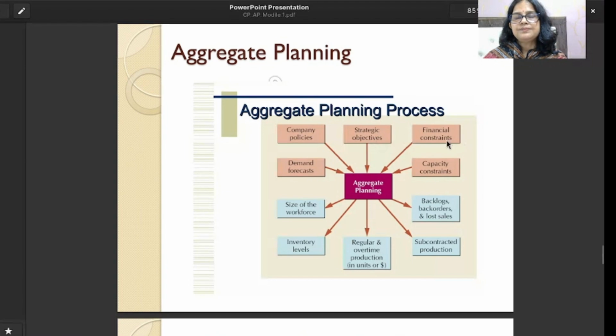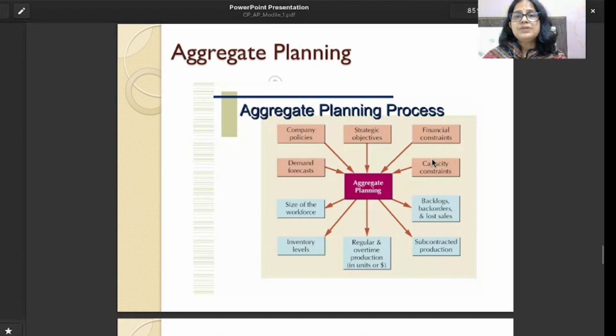Financial constraints. What is the flow of the capital? What is the flow of funds throughout the plant? How much capital we have, or if we have any loan, we have to pay the interest. So these are all the financial constraints we need to know.